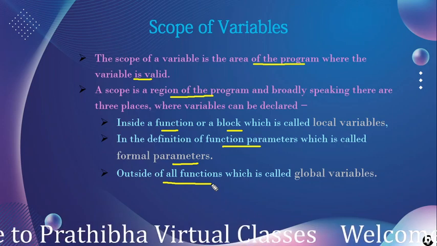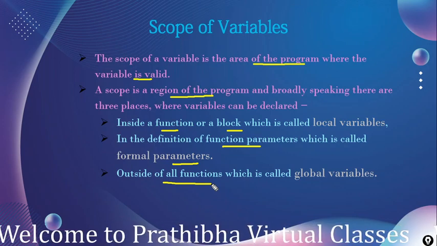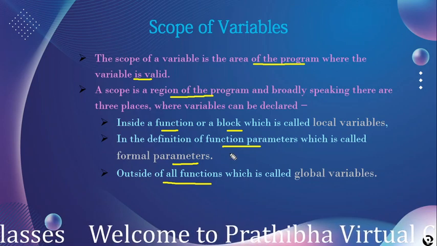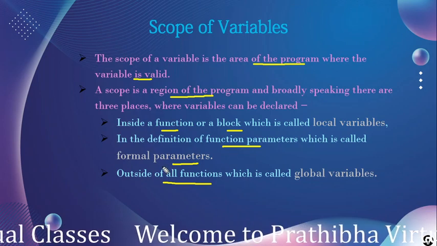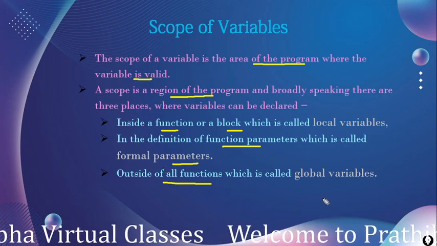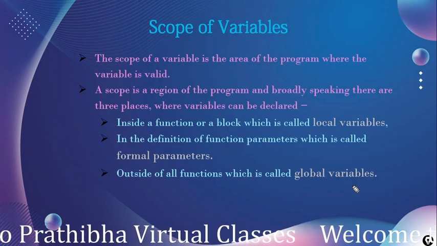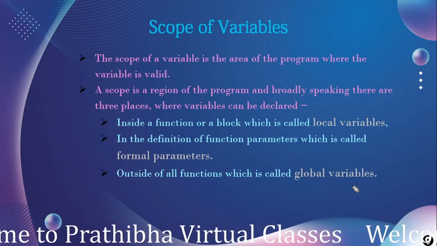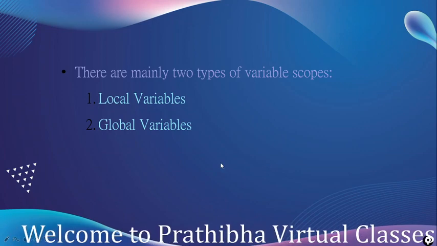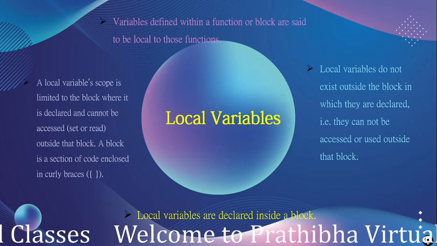That means variables declared within a function or block are local to that function or block, and those are called local variables. In the definition of function parameters, the variables we declare are called formal parameters. And variables declared outside of all functions, before the program starts, are called global variables. These are the three scopes in which we can use variables. There are mainly two types of variable scopes: local variables and global variables. Local variables.